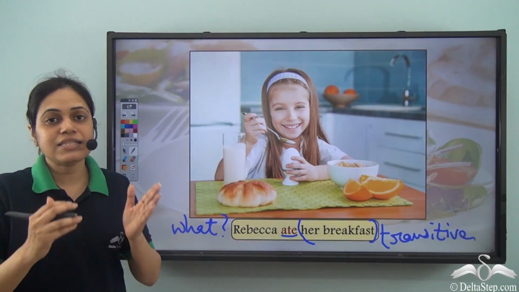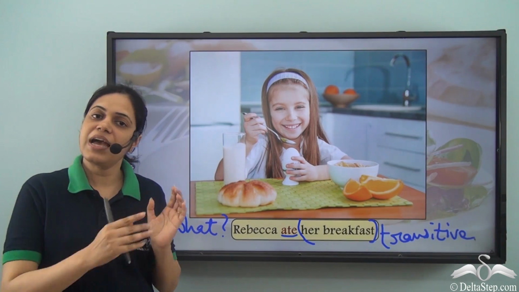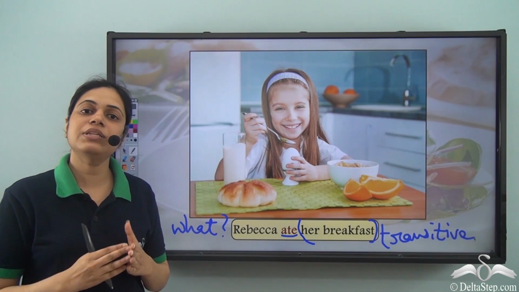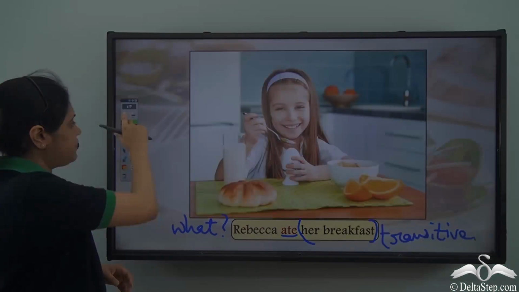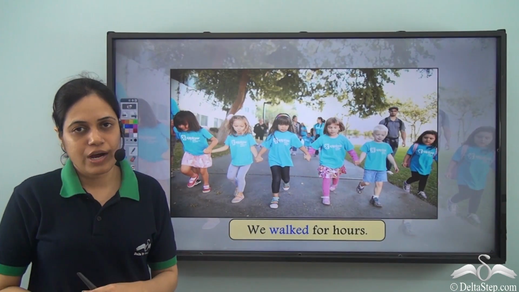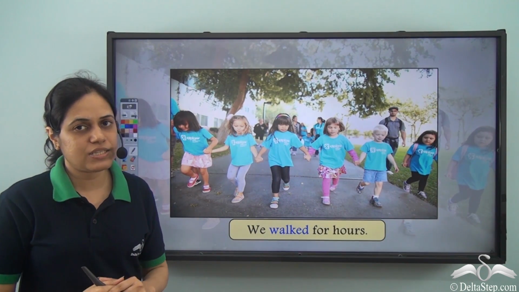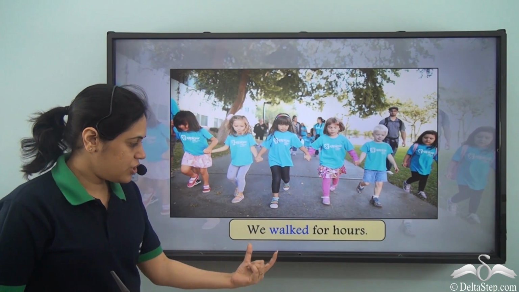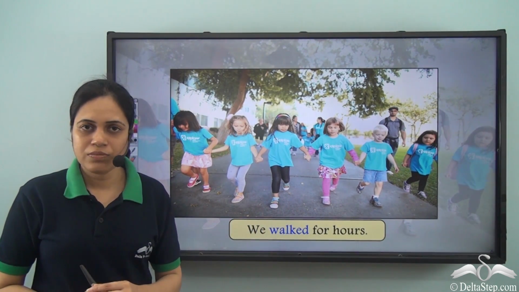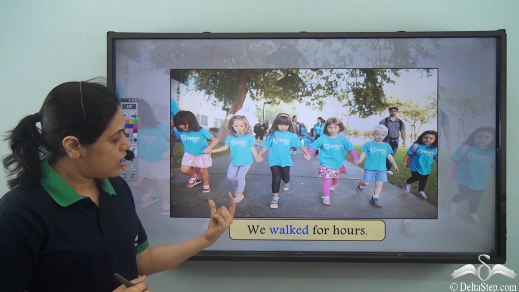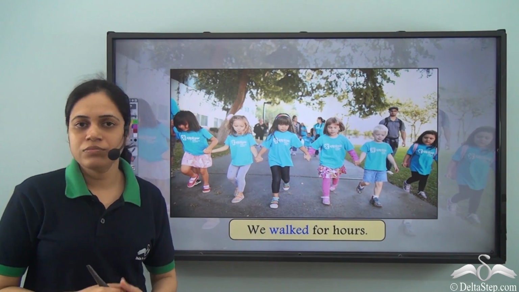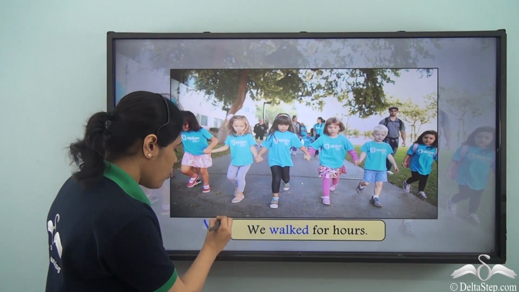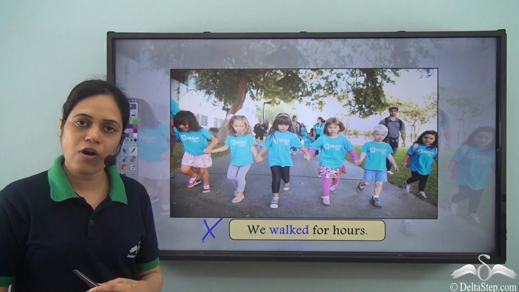So we see that the same verb can be treated as a transitive or intransitive verb depending upon the sentence. We walked for hours. Now, is walked a transitive or an intransitive verb? Let us see. If I question, what did we walk? There is no answer. With whom did we walk? Again, there is no answer. So, there is no object to the verb walked.